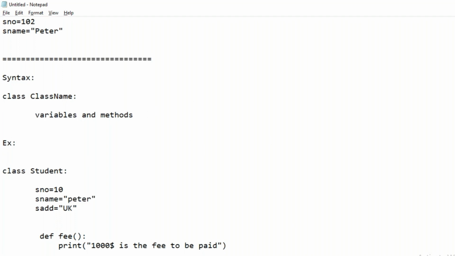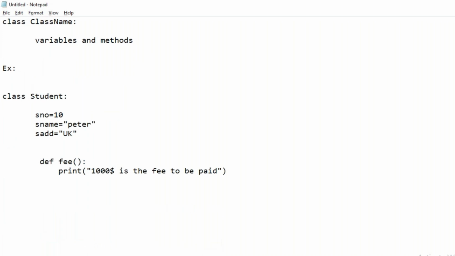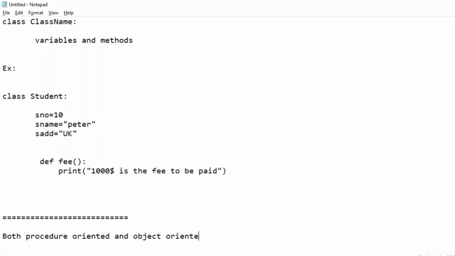So if you can observe, basically we can call Python both procedure oriented and object oriented language. Why like that?